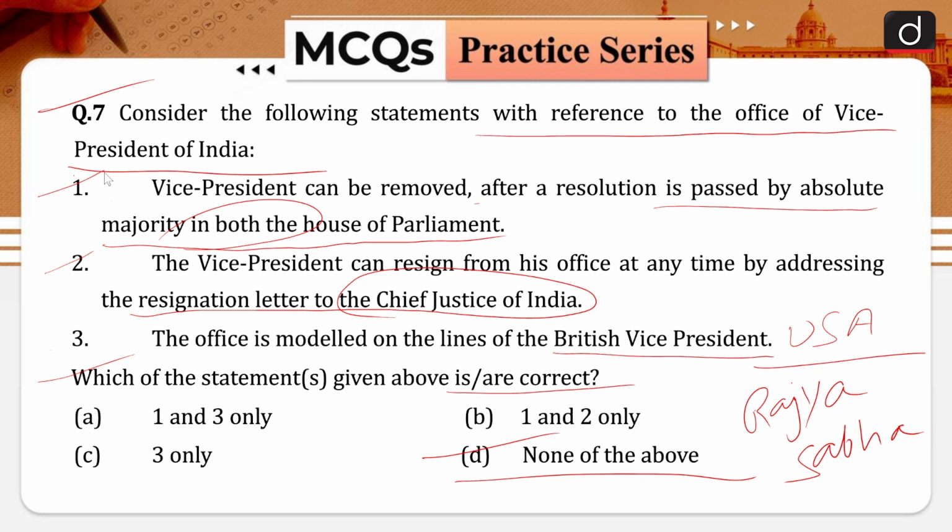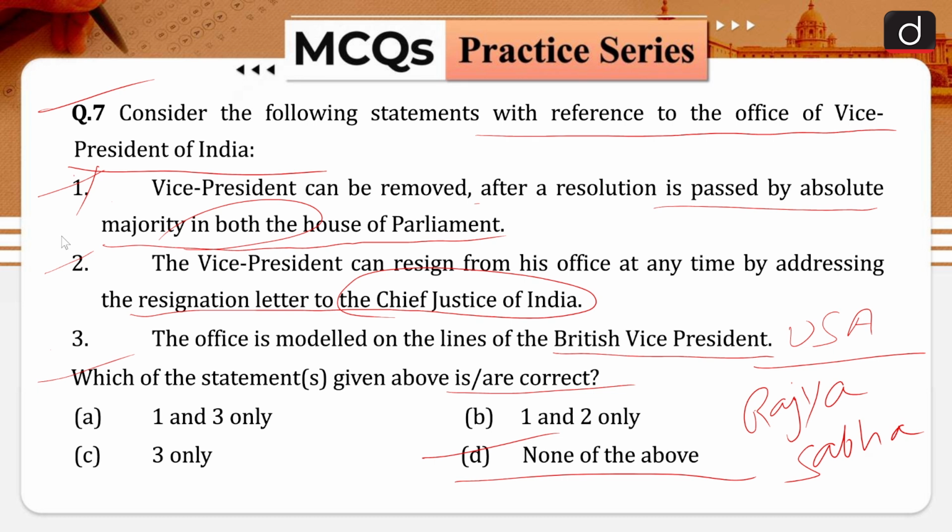And that is why your statement number 1 is also incorrect in nature. Okay, and the majority in this case is absolute majority and agreed to by the Lok Sabha. To move such a resolution, a 14 days notice is to be given, and that is why none of the statements given in this question are correct in nature.